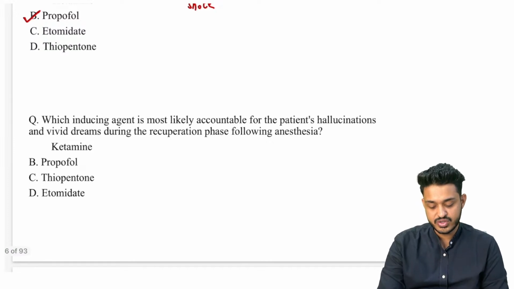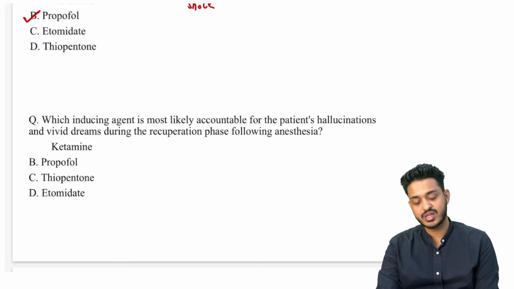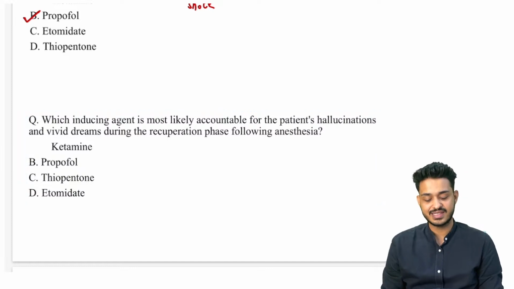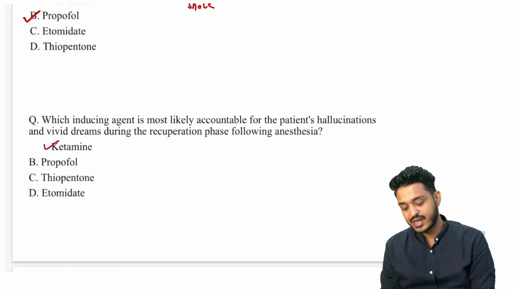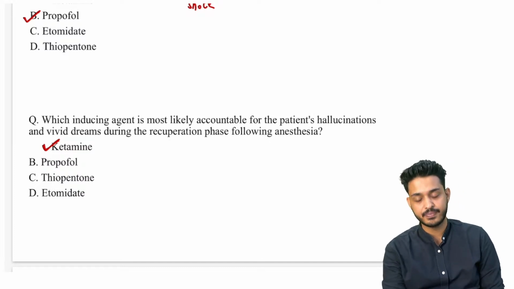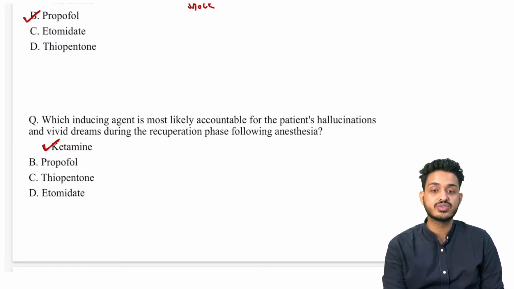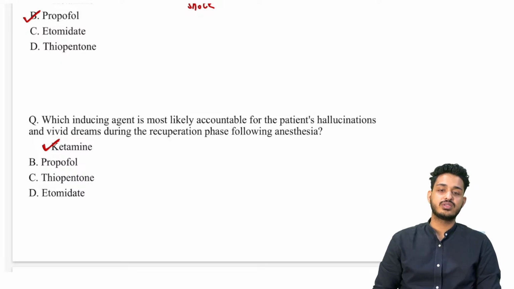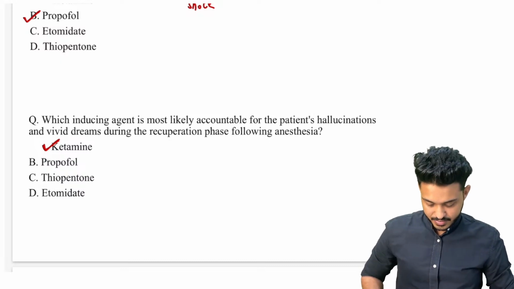Next, which inducing agent is most likely accountable for the patient's hallucination and vivid dreams during recuperation phase following anesthesia? Yes. So hallucination किस में होता है? Hallucination is seen with the ketamine. Remember guys, hallucination is seen with the ketamine. Ketamine की वजह से क्या होगा? Ketamine की वजह से dissociative type of anesthesia, and you can also have hallucinations in the patients, right?